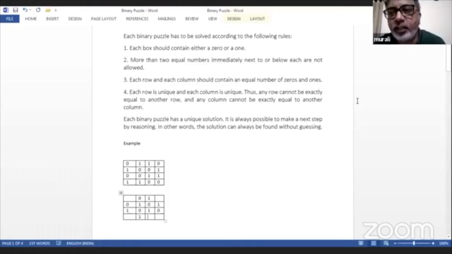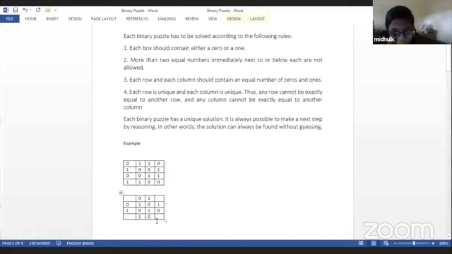I can see you, Sanaya. So what number will come here, 1 or 0? In this cell? 0.